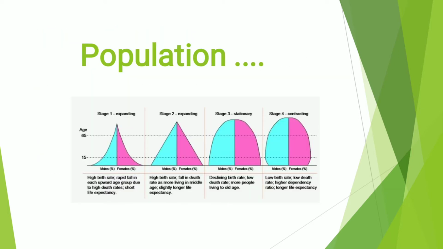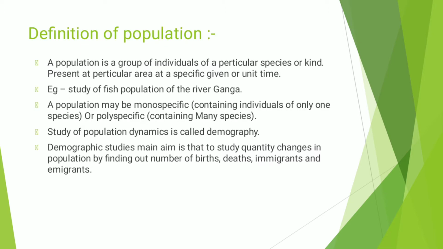Here we see the definition of population and its characteristics. Here we only discuss the characteristics, that is population density, natality, and mortality, only the three characteristics that are described in this video. So firstly we see the definition of population.